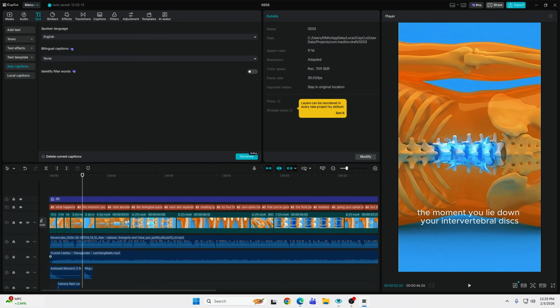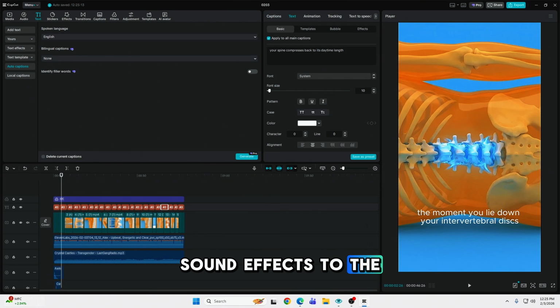And then add some sound effects to the clips.